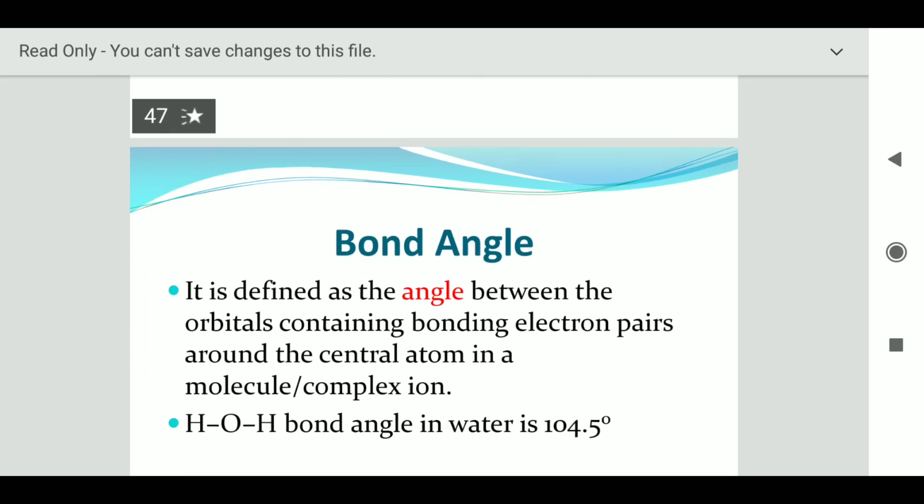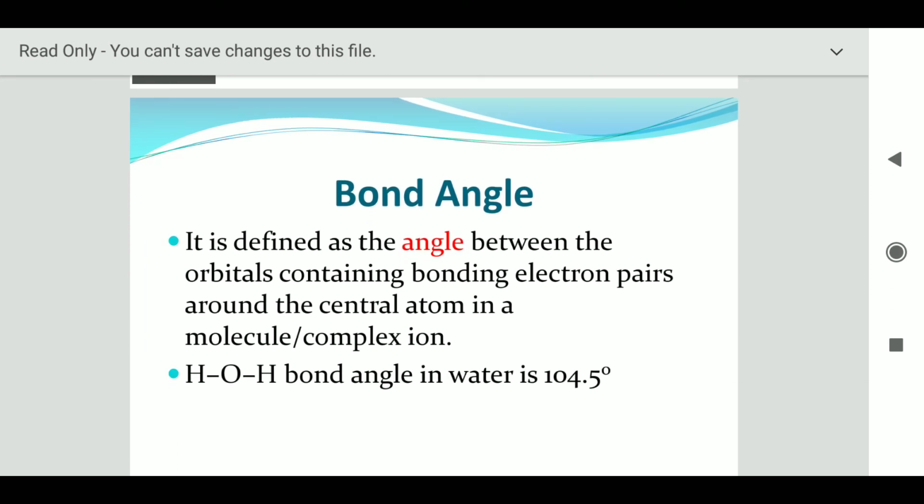Next one is bond angle. So what is bond angle? It is defined as the angle between the orbitals containing bonding electron pairs around the central atom in a molecule or complex ion. So here we talk about the bond angle of water. How much is it? The bond angle in water is 104.5 degrees.